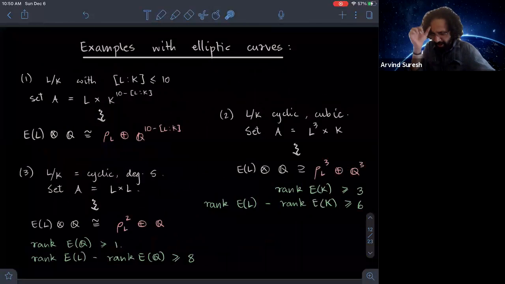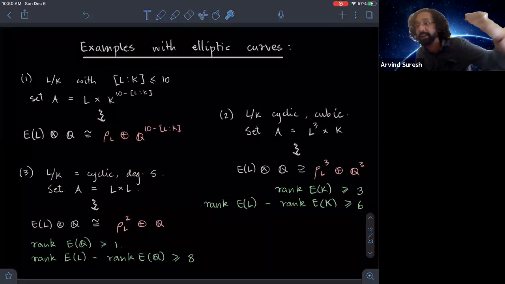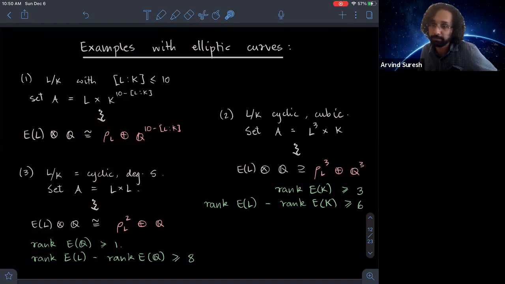Okay. Just for an example, with elliptic curves, what you can do is you can take any field extension of degree at most 10, not 9 like what Routledge had. And then you can just pad up to 10 minus the degree with copies of k, and then you get this much rank over k, and then you get a copy of that representation over L. And in particular, if you take L over K to be a degree 10 extension with Galois group S10, this gives you a plentiful supply of elliptic curves whose rank grows over this degree 10 factorial extension, which is, I'm pleased to say, very large.